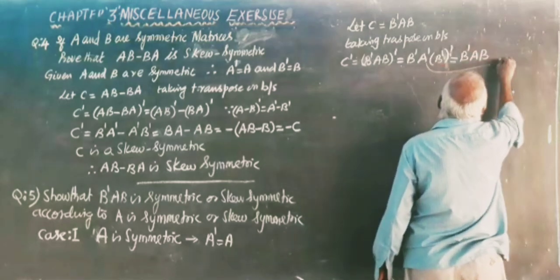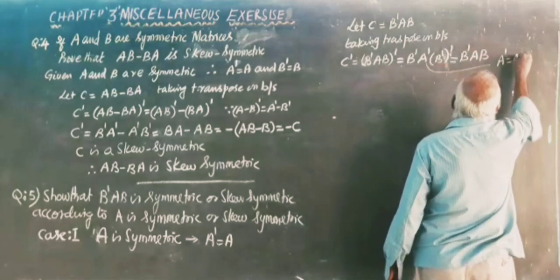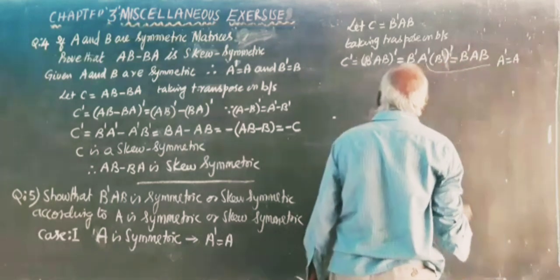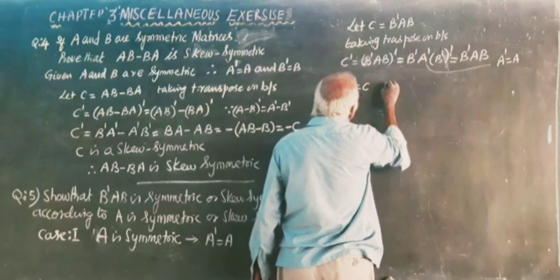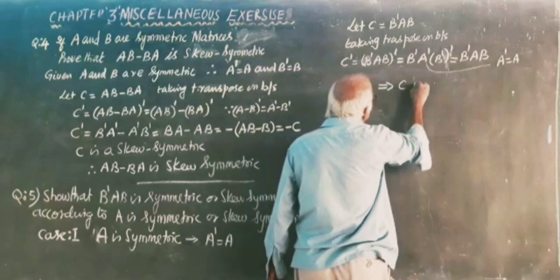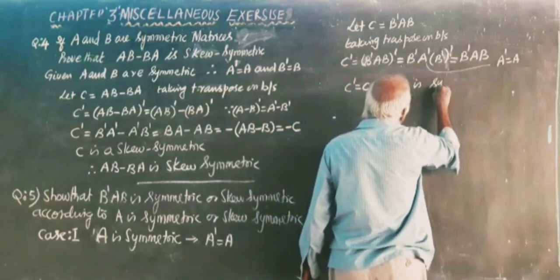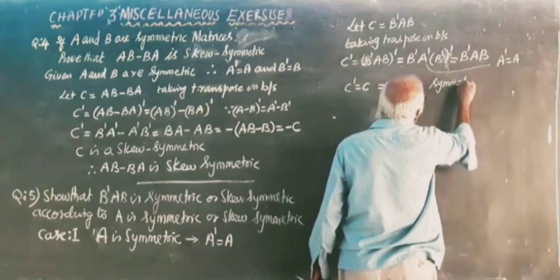Here, since A transpose is equal to A, C dash is equal to C, which implies C is symmetric.